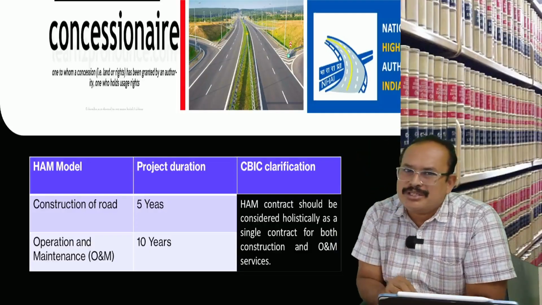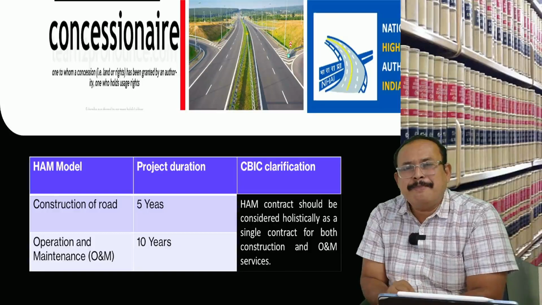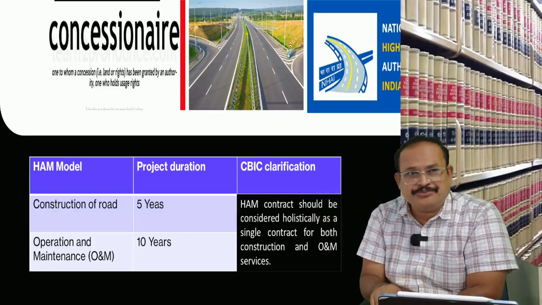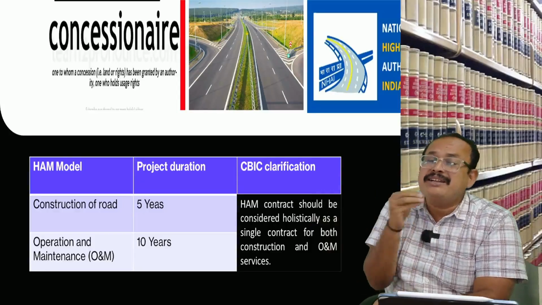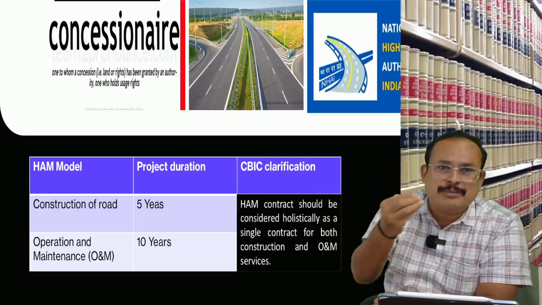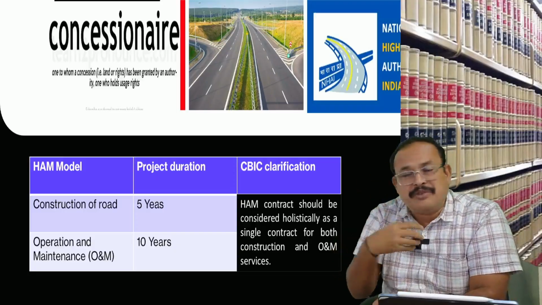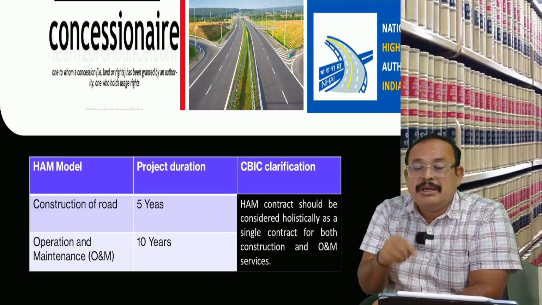Of that 1000 crores, 200 crores is invested by the government, and 800 crores is invested by the private party, namely the concessionaire. Investment by the concessionaire is how much? 800 crores.